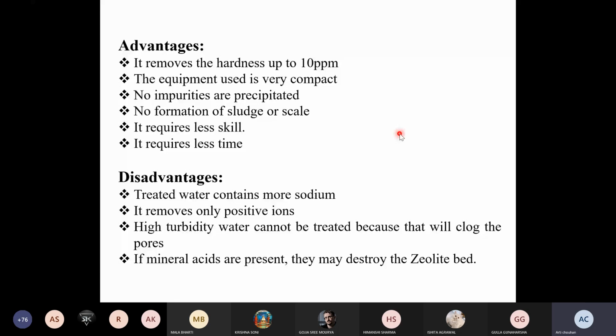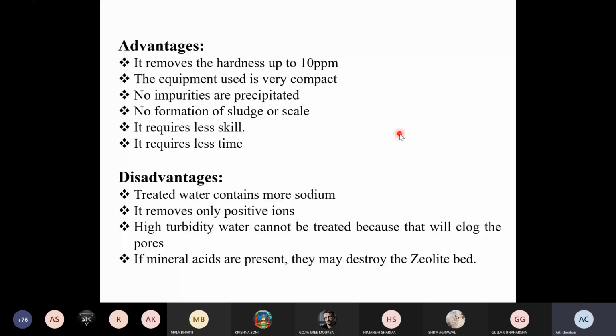So if in some kinds of pressure boilers there is a requirement to not have sodium salts, for that particular type of boiler, this process is not recommended. It removes only positive ions and nothing is done with the negative ions or anions here. And one important thing is high turbidity water cannot be treated because that will clog the pores of that zeolite bed. So these are all the disadvantages.